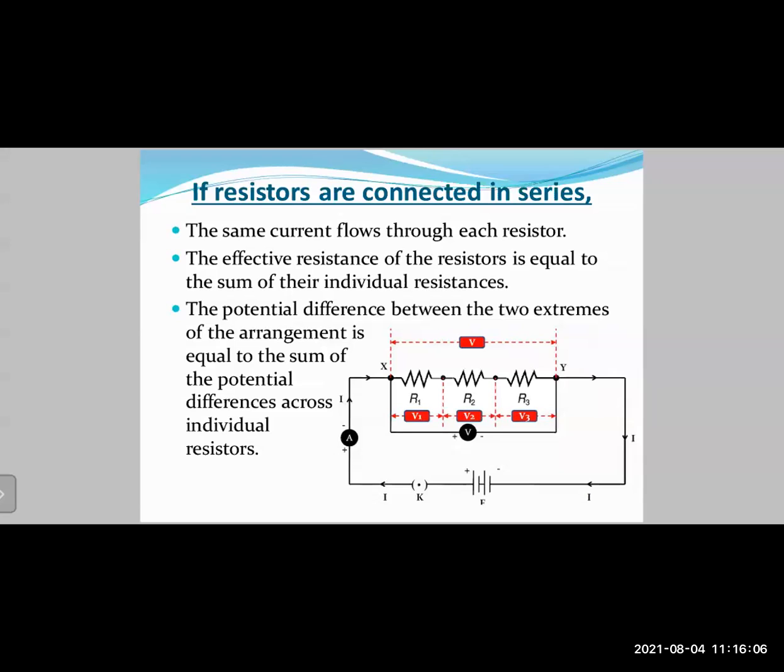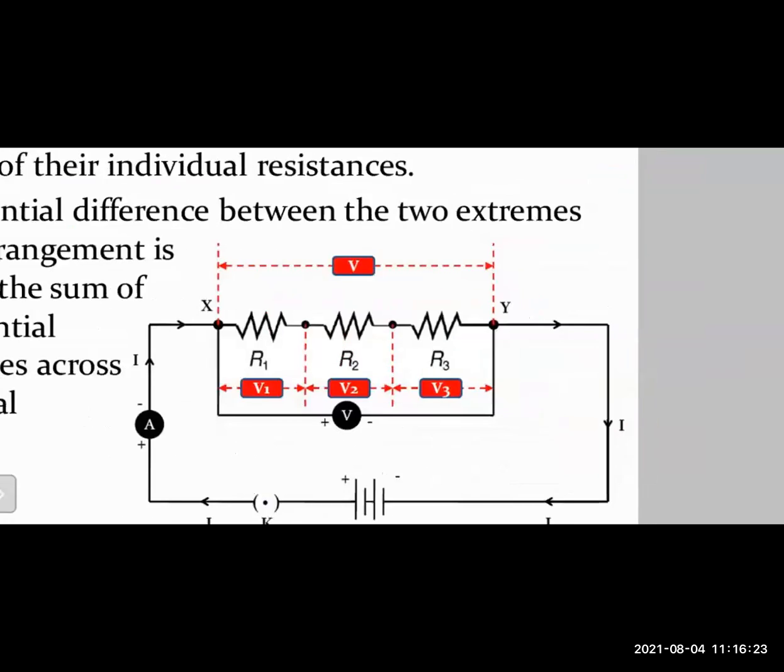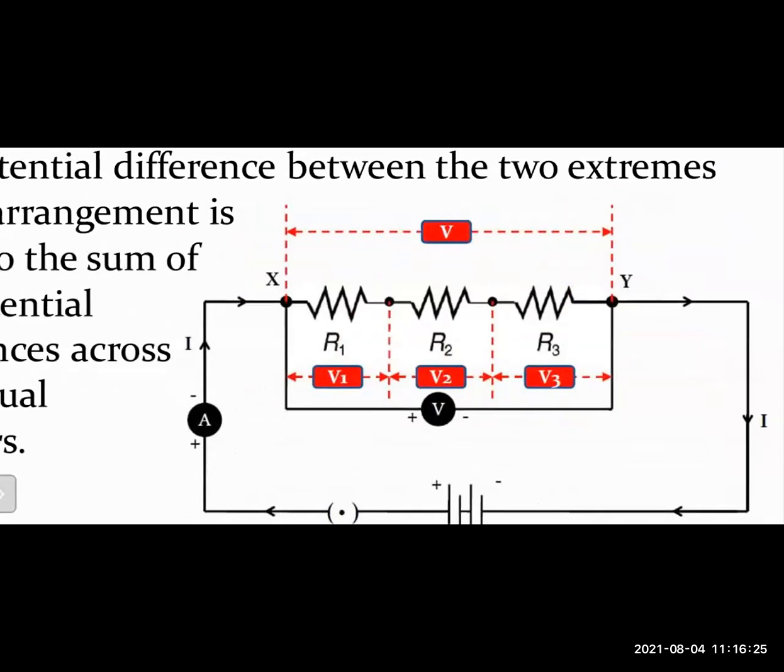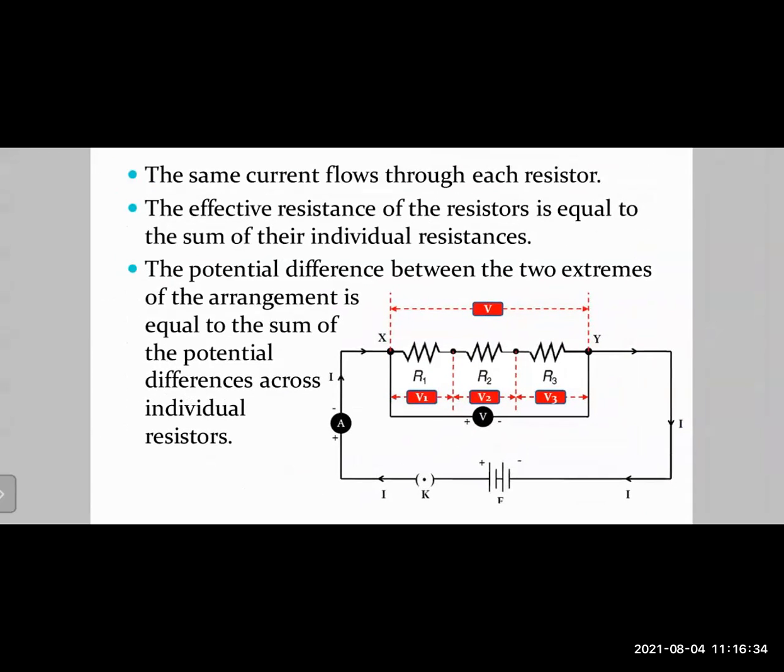Okay. Point number 2, the effective resistance of the resistors is equal to the sum of their individual resistances. Effective resistance means the total resistance. Okay. So the total resistance of the circuit is the sum of the individual resistances. So in this diagram, how many resistors do we have? We have 3 resistors, R1 plus R2 plus R3. So total resistance Rs will be equal to R1 plus R2 plus R3, right? We will be solving numericals based on this, right? So the unit for resistance is ohm, that we will see later.